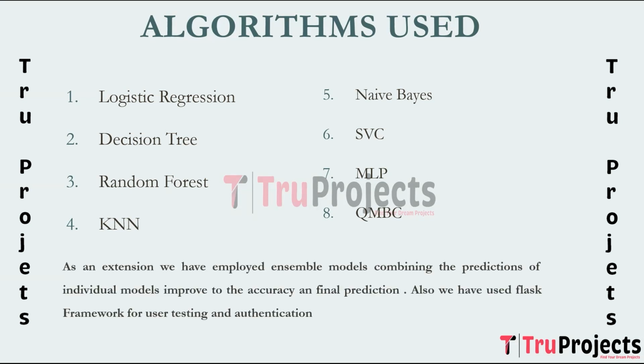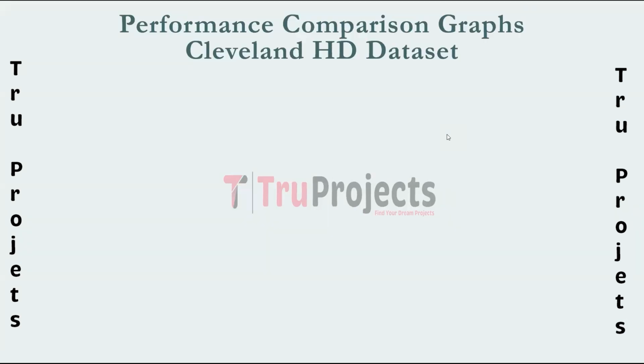As an extension, we employed ensemble models combining the predictions of individual models to improve the accuracy and for final prediction. Also, as an extension, we built a Flask framework for user testing with user authentication. We have used accuracy, precision, recall, and F1 score, which are the performance metrics to evaluate the project.